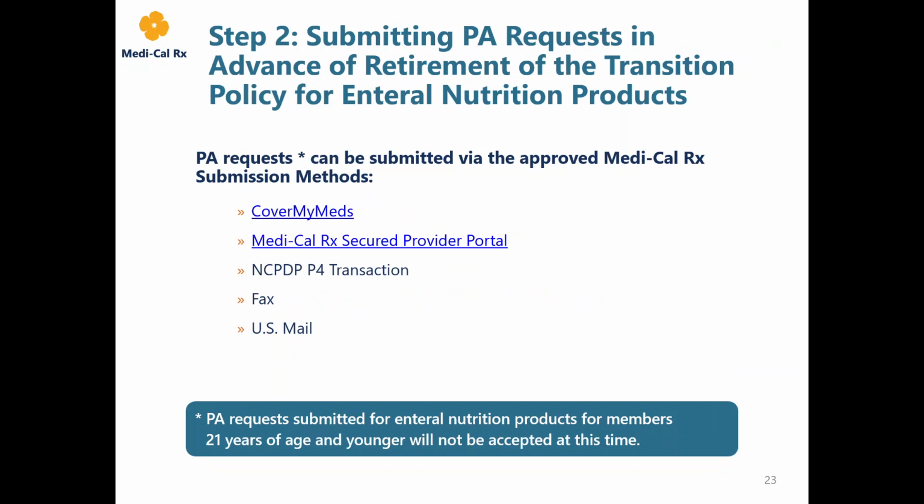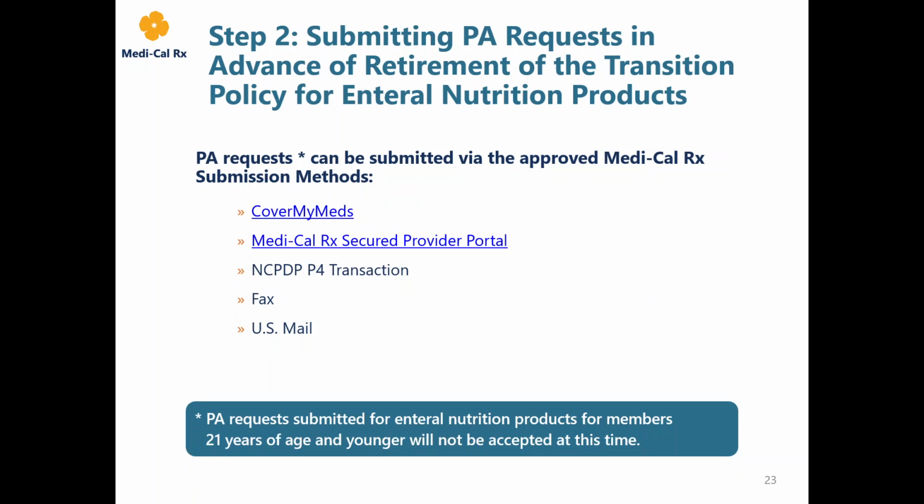PA requests can be submitted via the 5 approved Medi-Cal Rx submission methods: Cover My Meds, Medi-Cal Rx Provider Portal, NCPDP, P4 Transaction, fax, and U.S. mail. Please note that PA requests submitted for enteral nutrition products for members 21 years of age and younger will not be accepted at this time.